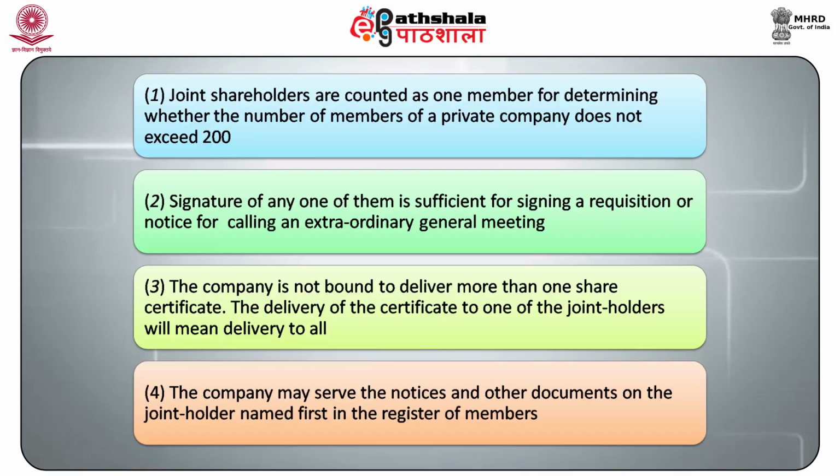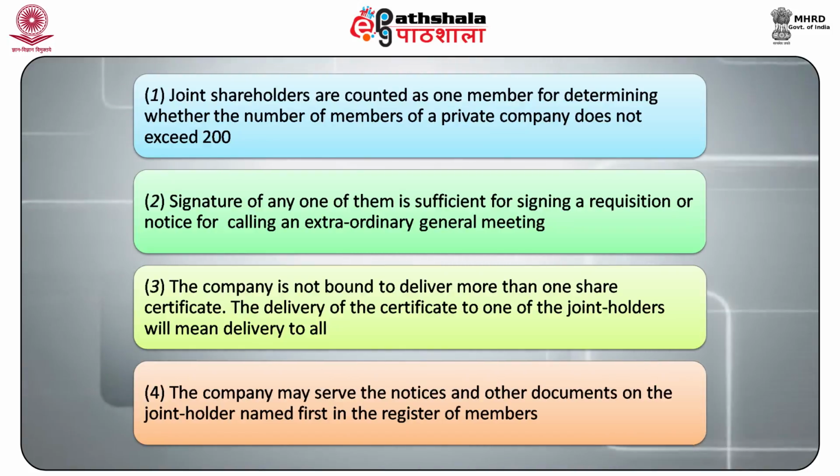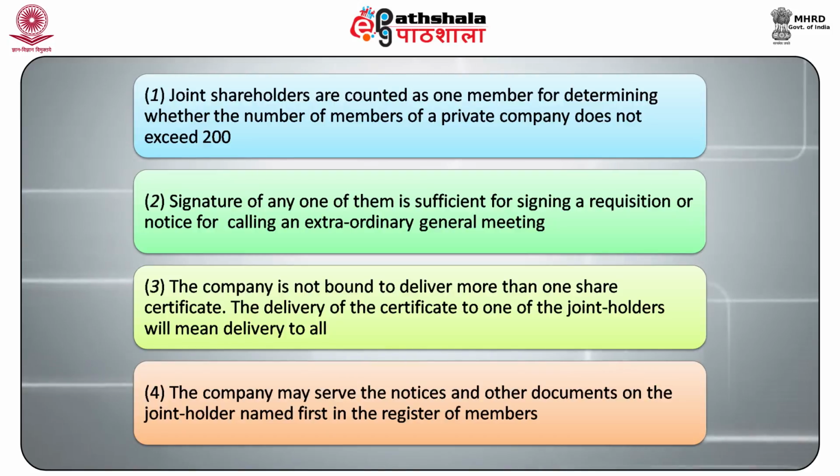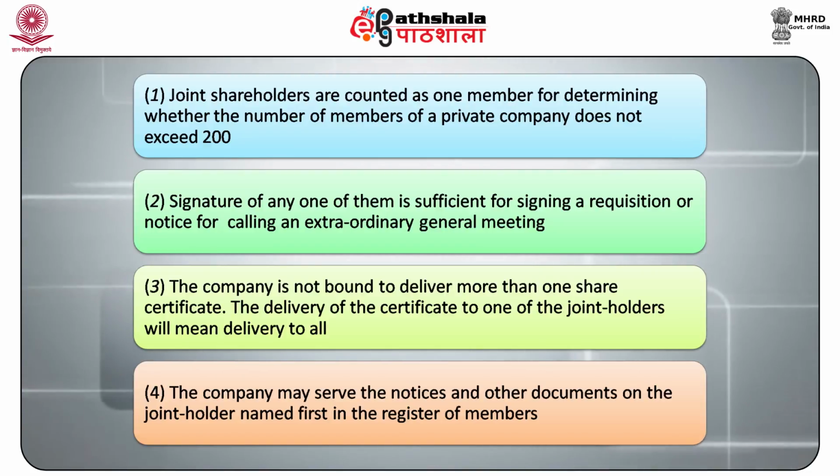The provisions related to joint shareholders can be summarized as follows. First, joint shareholders are counted as one member for determining whether the number of members of a private company does not exceed 200. Next, the signature of any one of them is sufficient for signing a requisition or notice for calling an extraordinary general meeting. Next, the company is not bound to deliver more than one share certificate.